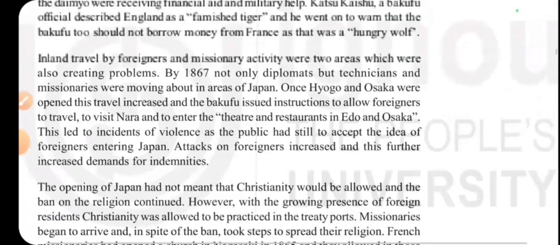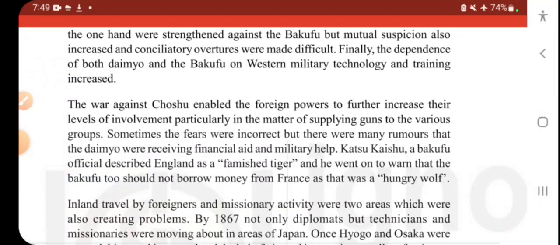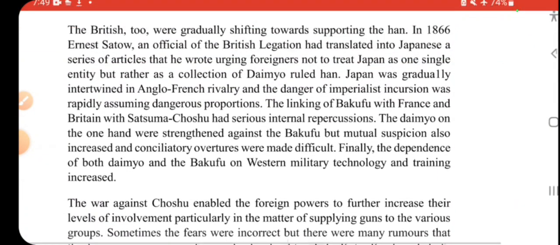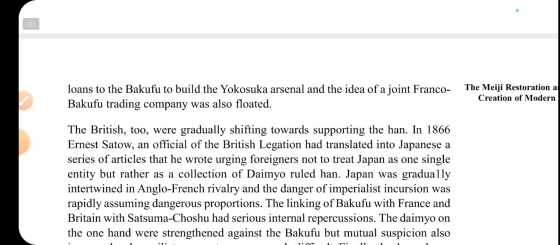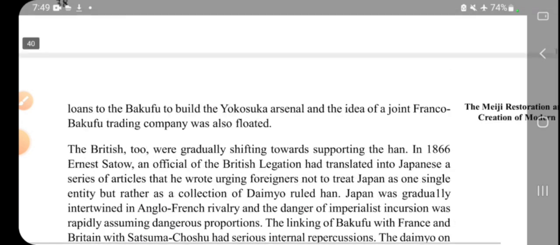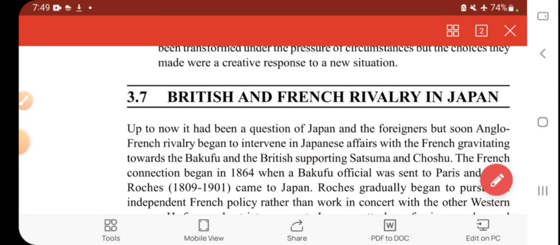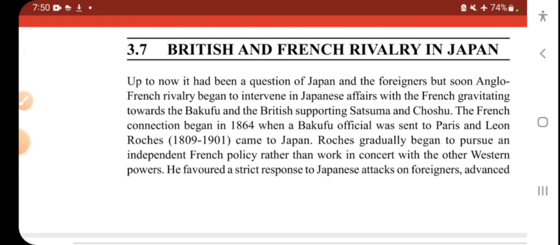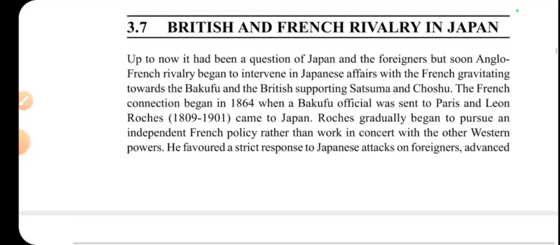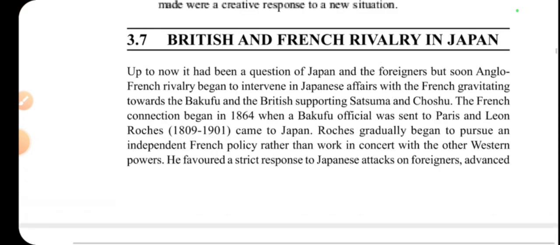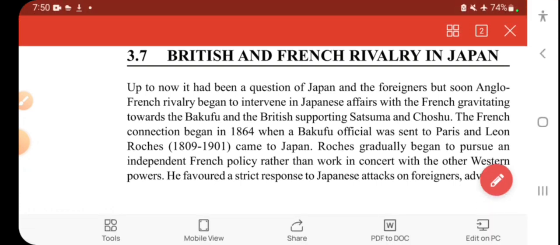Okay, and what were the changes during this time? You can see there were many wars and rivalry as well. This is very important as compared to the other rivalries. It was a British-French rivalry in Japan, or rather an Anglo-French rivalry. The British were coming, and the French were also trying to make changes in Japan, when, if you remember, there was trading in Japan.